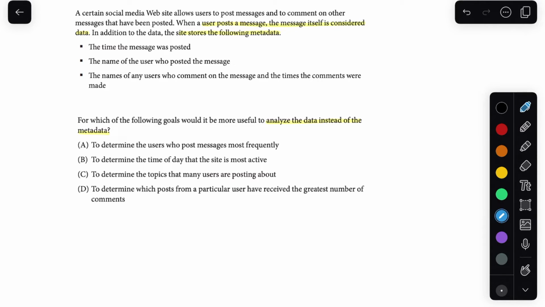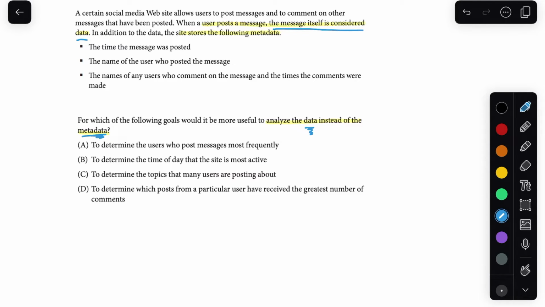Another way that you could phrase this question is, 3 of these can be answered with just the metadata, and for one of them it would be more useful to analyze the data. So we're trying to find which of these 4 goals would need just the message itself, or the data, to figure this out. So let's go ahead and go through them line by line.